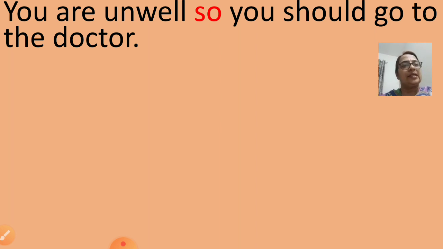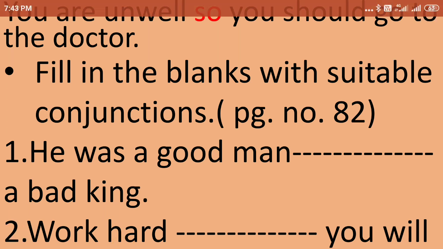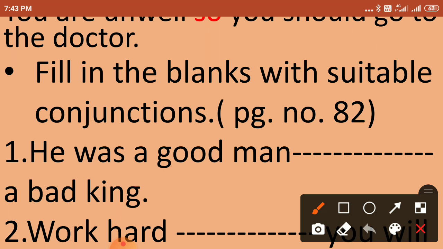Okay children? Let's move to the B question. And the B question on your page number 82 says, fill in the blanks with suitable conjunctions. He was a good man, dash, a bad king. So which conjunction will come? Very good. But will come here. He was a good man but a bad king.